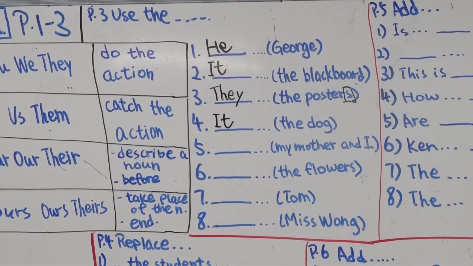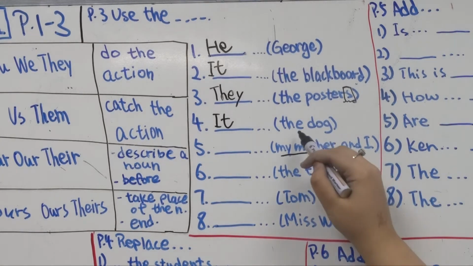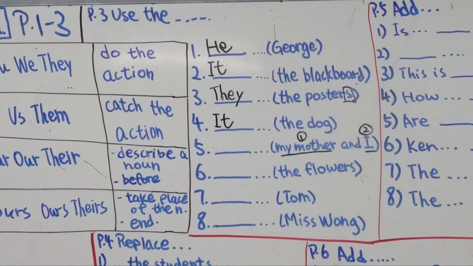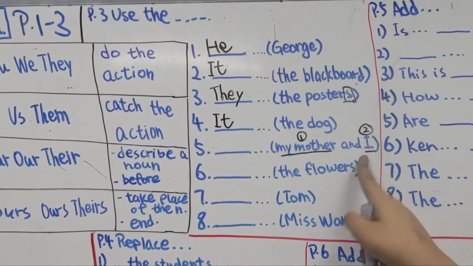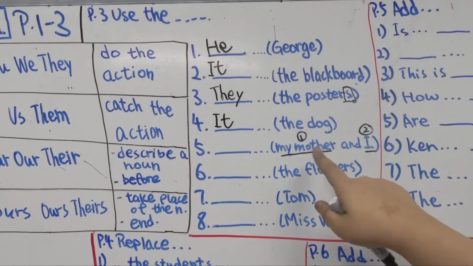Great. Right. Number 5. Space or watching TV. So the bracket shows you my mother and I. So remember, my mother, alright, and I. So if it includes I, it means if it includes you, alright, in the sentence, my mother and I, right?